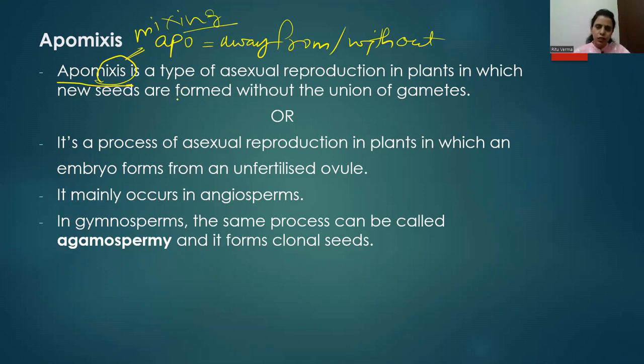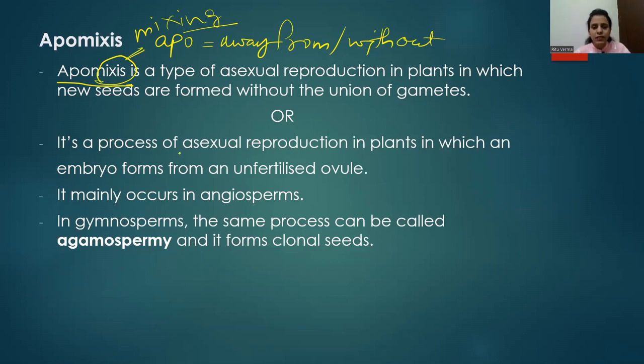So apomixis is actually a type of asexual reproduction in plants in which a new seed develops from an unfertilized ovule. We know that inside the ovule there is an ovum, which is a female gamete. So when this female gamete present inside the ovule does not undergo fertilization by a male gamete, called pollen grain, and directly develops into an embryo or into a seed, this process is known as apomixis.